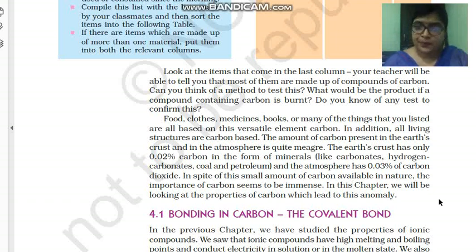Here children, all these important things that we observe around us are comprised of carbon. Wood, cloth, medicine, books, and various other things: plastics, bags, polymers, buckets, plastic mugs.